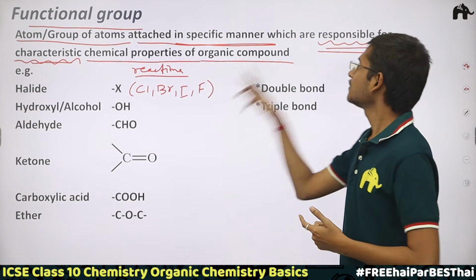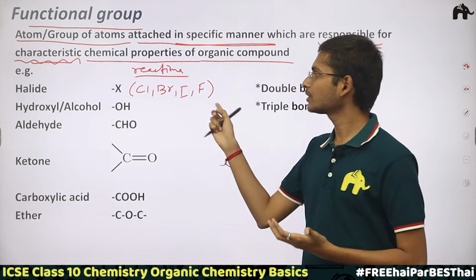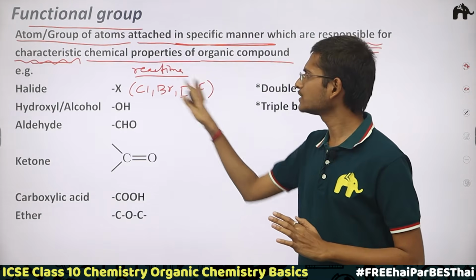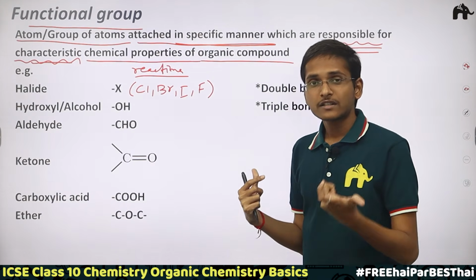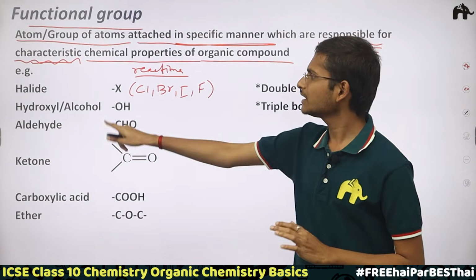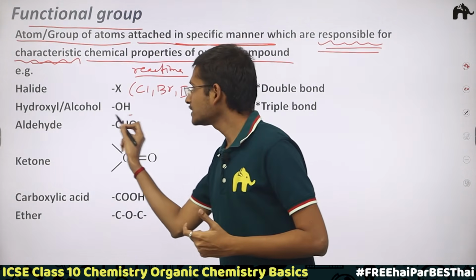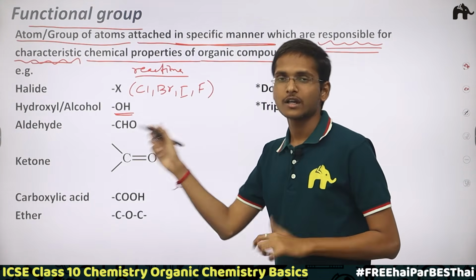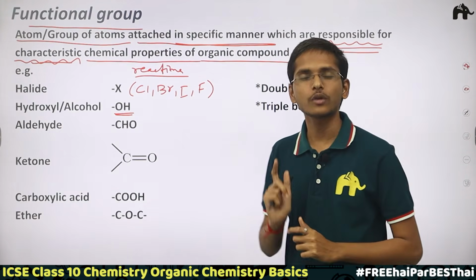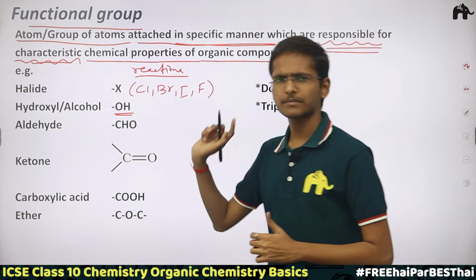And yes, they are responsible for the characteristic reactions which are shown by the compound which is formed after the attachment of this functional group. Clear? So the compound formed after the attachment of these halides, their characteristic reactions would be because of these atoms. Understood? In the same way, the characteristic reactions of organic compounds which have the group of atoms OH would be because of this OH group. So that's why we call it a functional group, it's functional. Clear? Another example is alcohol, which I have just told you.